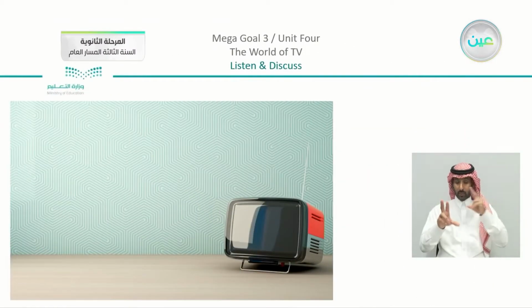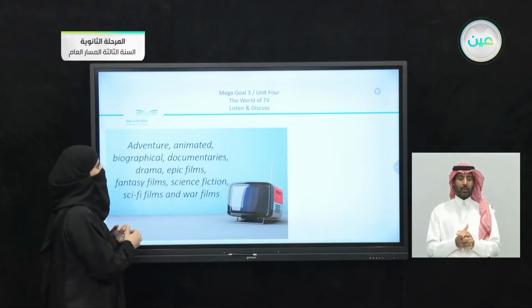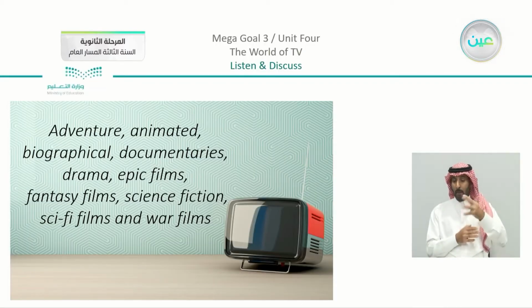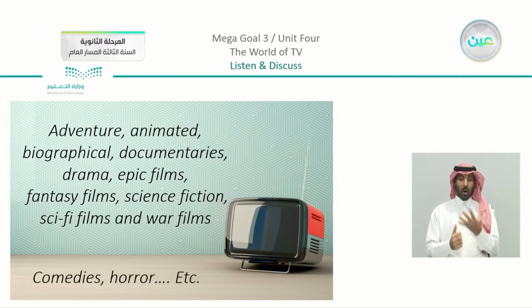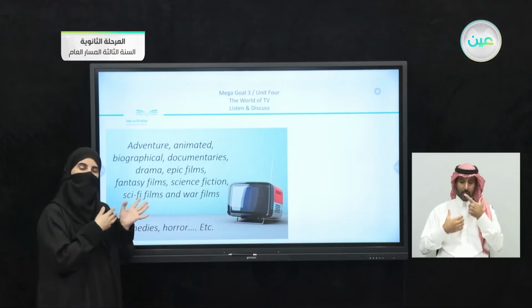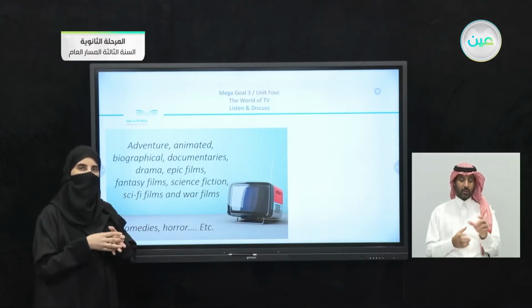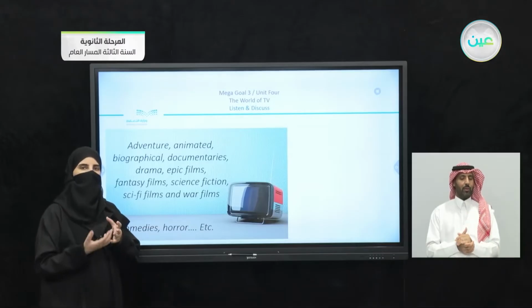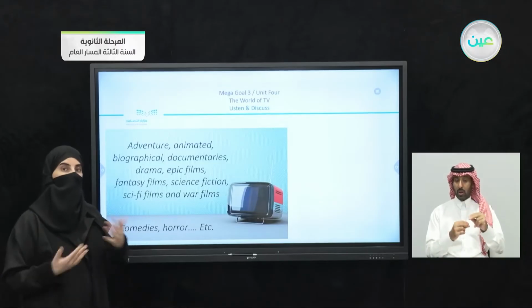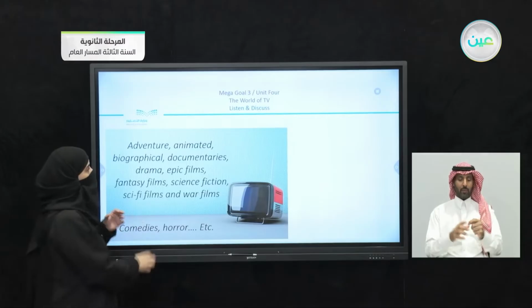Now I'm going to give you some examples just to express the types of movies that I like. We can say adventure, animated, biographical, documentaries, drama, epic films, fantasy films, science fiction or sci-fi films, and war films. All of these are types of movies or genres. We can also add something else like comedies or horror. I want you to think about these different types of genres. What do you prefer, and why do you like it? You can like more than one. You can also compare between these types, so we can use them in sentences.